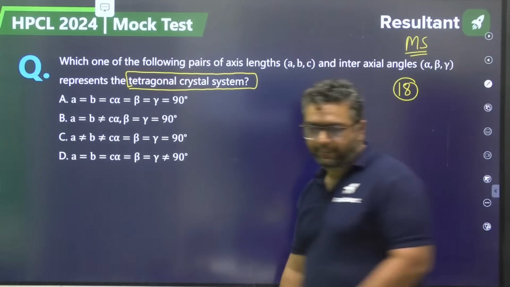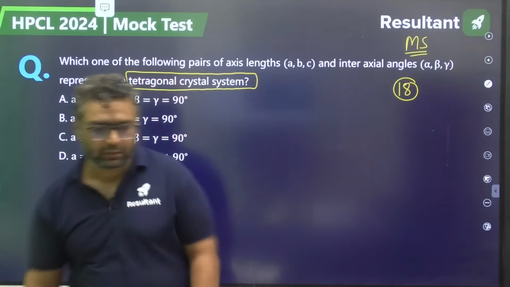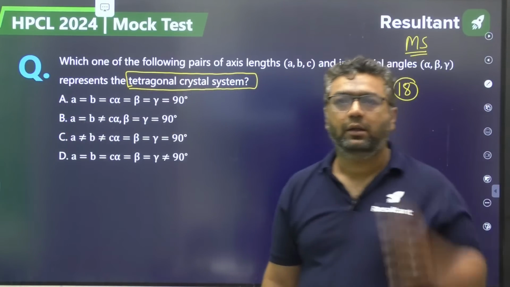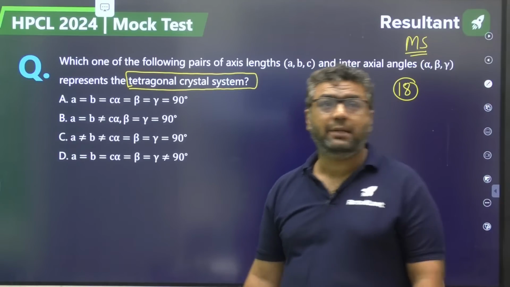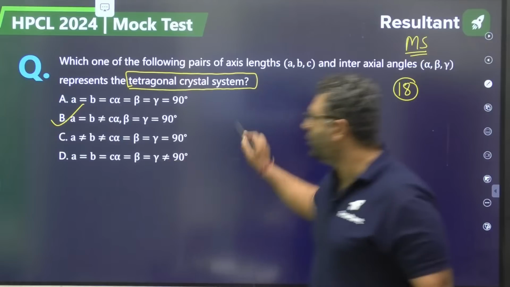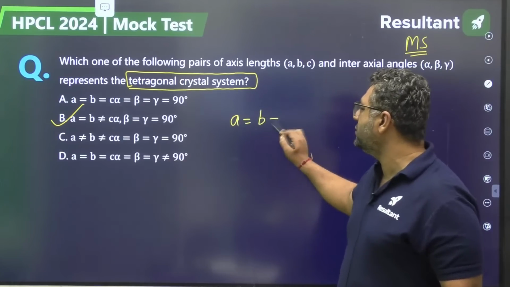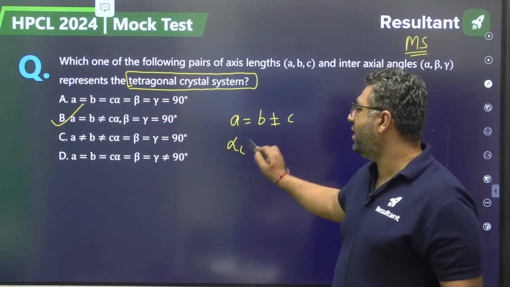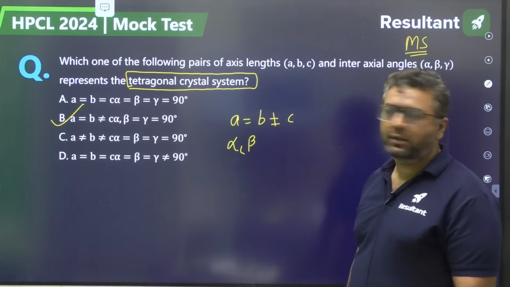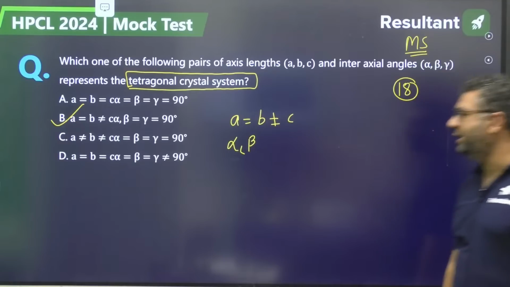Yes, everybody. Okay, some of you are saying D, some of you are saying B. B is correct. For tetragonal, A equals B, B is not equal to C, and alpha, beta, gamma are 90 degrees. Is it clear?